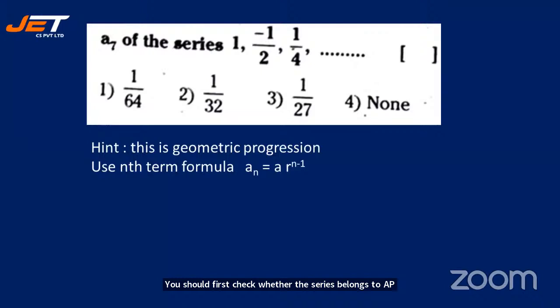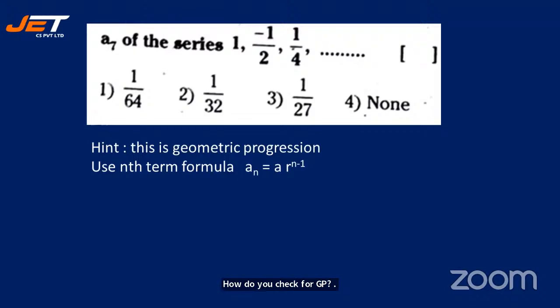After you check only, you can go ahead. If it is GP, then you should use this. If it is AP, then you will use the other nth term formula. All right. Yes. Now check whether this is an AP or GP. How do you check for GP?